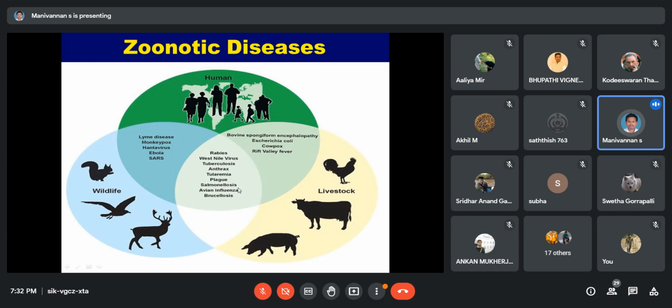The causative agent of this disease is called prions. Can anyone tell what a prion is? They are only protein structures, even smaller than viruses. Very good. A prion is a type of protein. What type of protein? A misfolded protein.